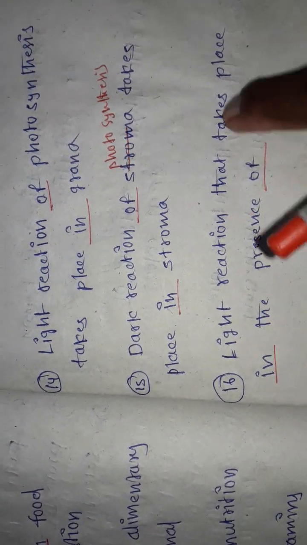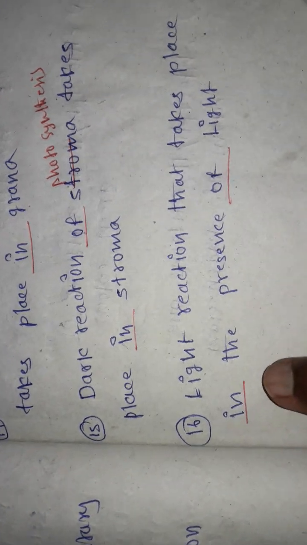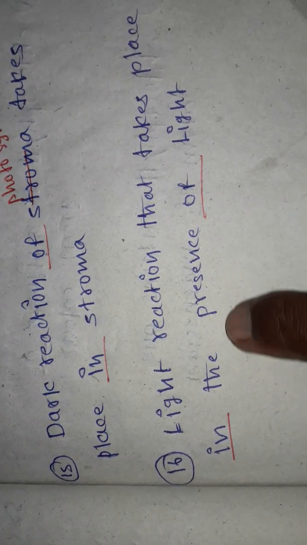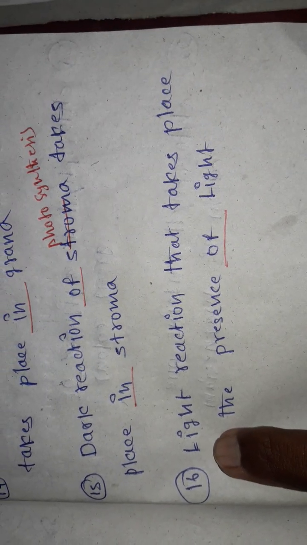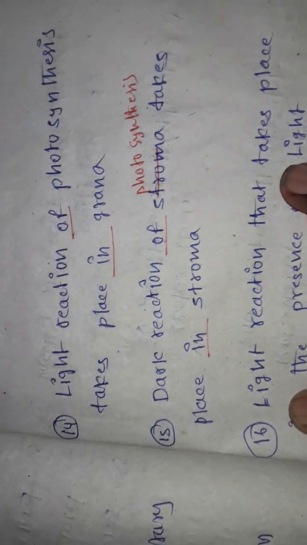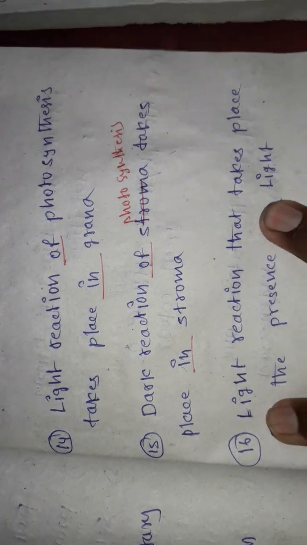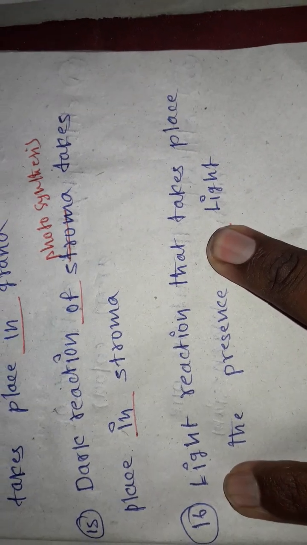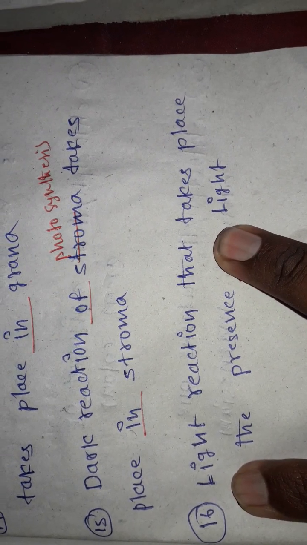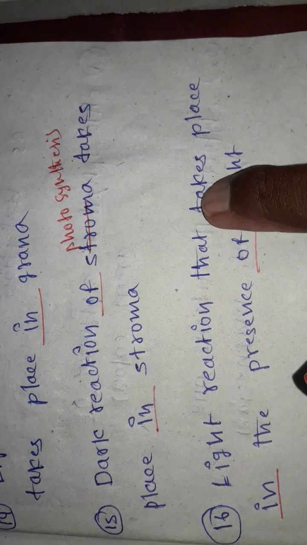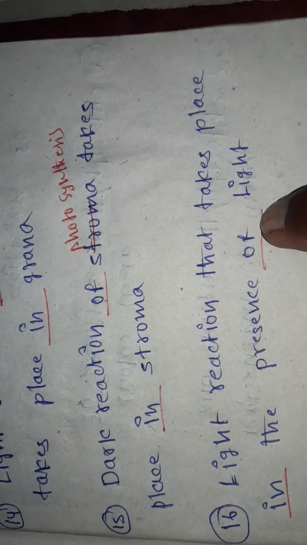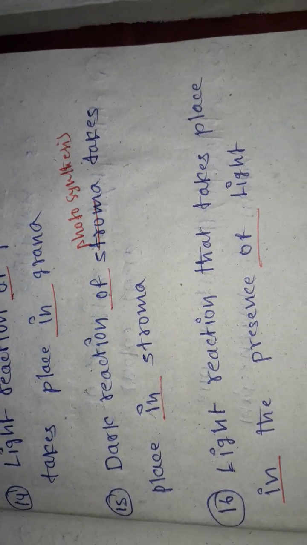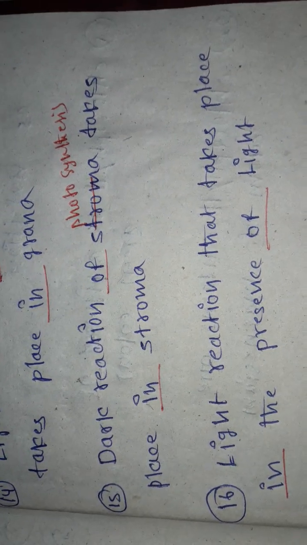So in this reaction it needs something. What is that? Light. It needs some light. So if I remove these words, light reaction that takes place the presence light, it means without these two words there is no meaning. It is senseless, meaningless. Light reaction that takes place in the presence of light. Presence of what? Presence of light. Where? In the presence of light.